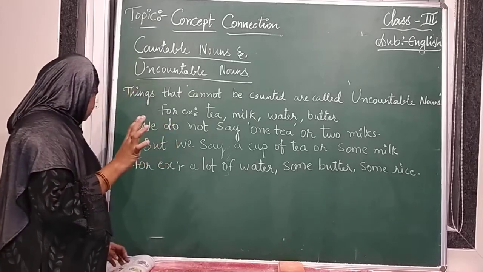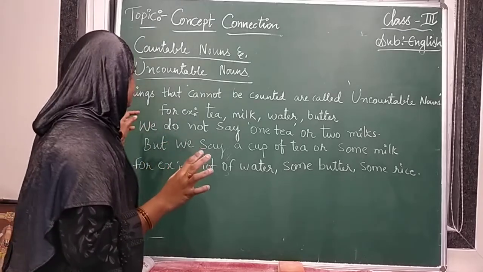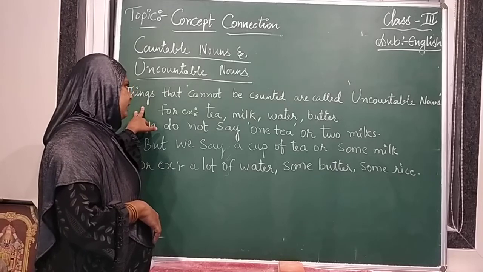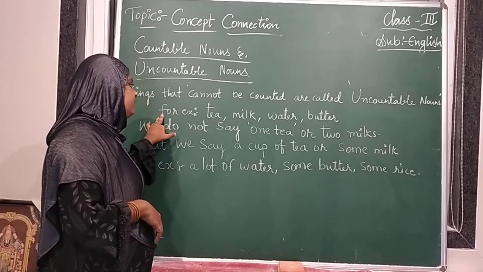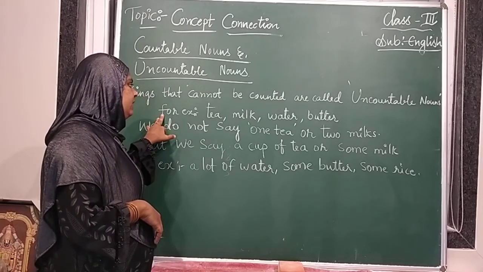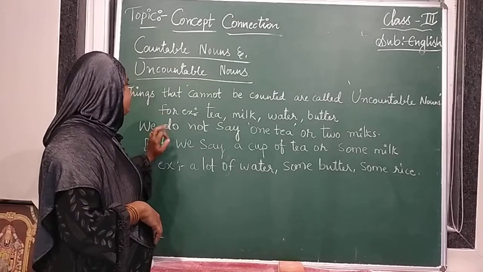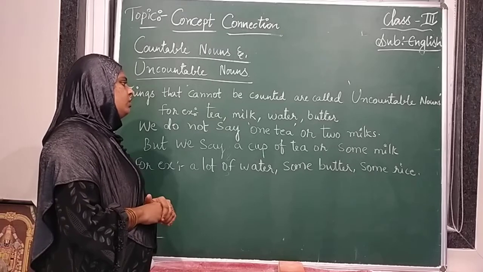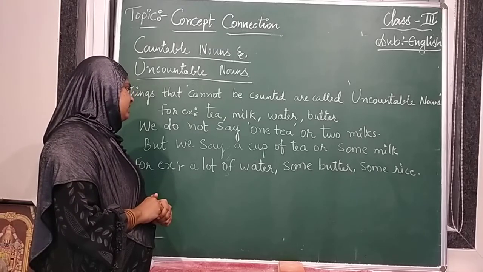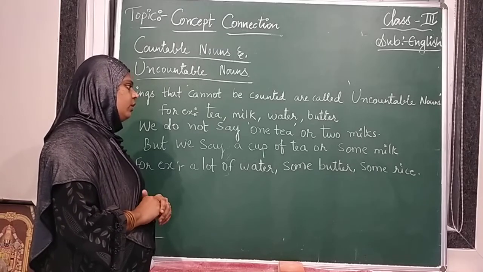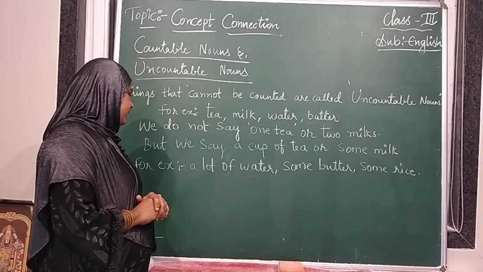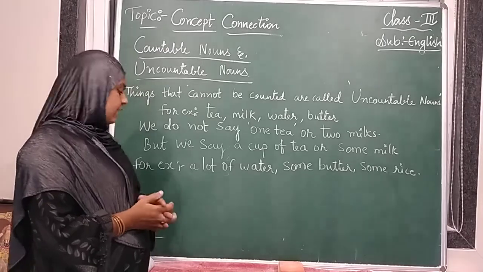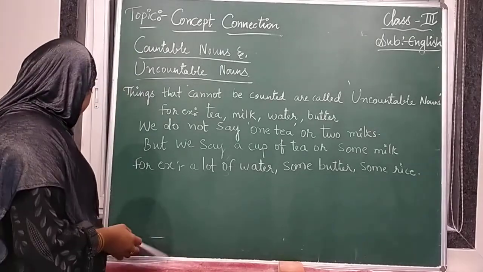Okay? So we are going to learn once again. Things that cannot be counted are called uncountable nouns. For example, tea, milk, water, butter. We do not say 1 tea or 2 milks, but we say a cup of tea or some milk. For example, a lot of water, some butter, some rice. Okay.